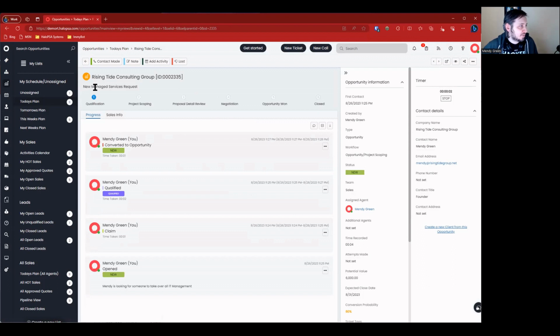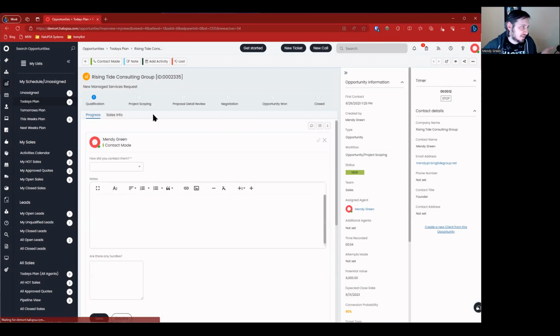And now we're in a situation where we have a different workflow set up. Okay. Now we're in the opportunity type. We're in the opportunity project scoping phase. And now we got to get contact back and forth. So let's go ahead and do contact made, which is interesting because this is an action, not an outcome. They kind of messed that up, but let's say we did it in person. They're good to go.